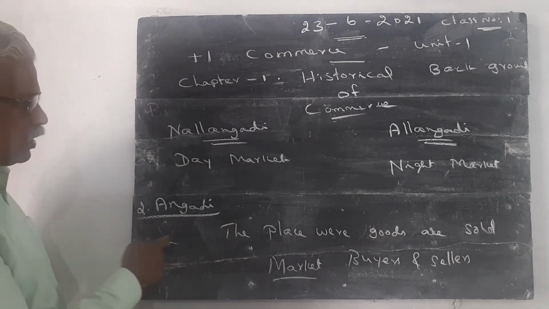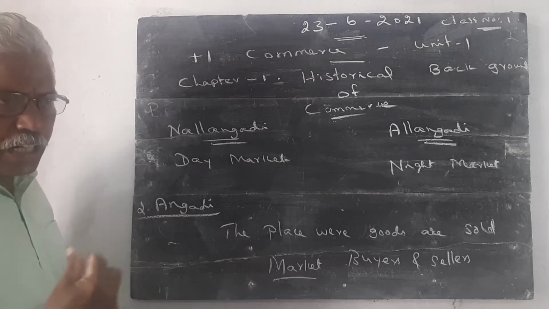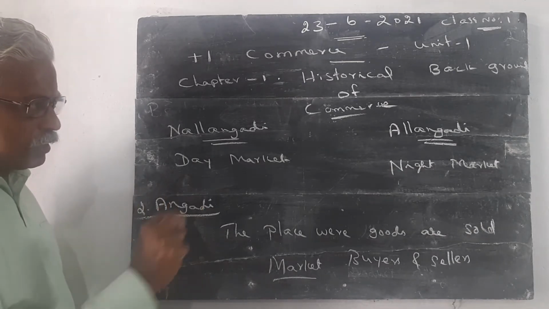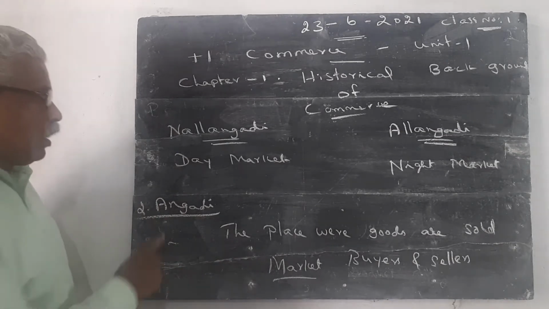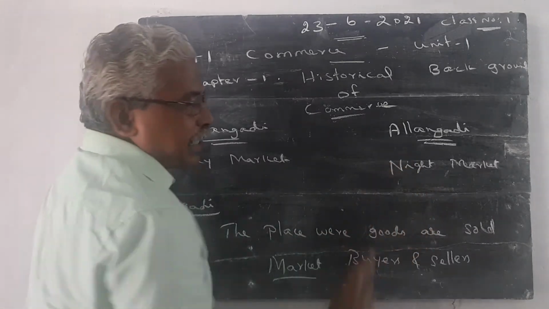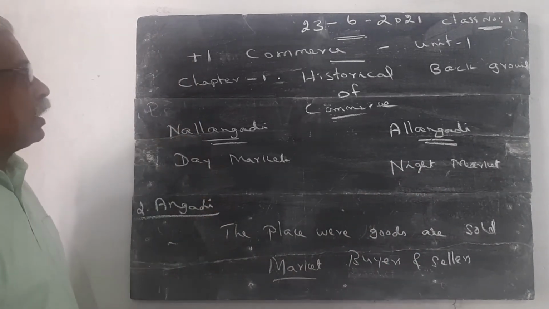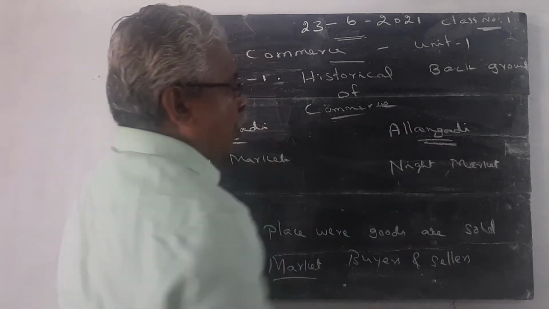Once again I explain, simple question. I use the same words and points again and again. So please refer to the textbook, take notes, write this in your notebook and study this question. Angadi, the place where goods are sold. What is the meaning of Nalangadi? The day market. What is the meaning of Alangadi? The night market.